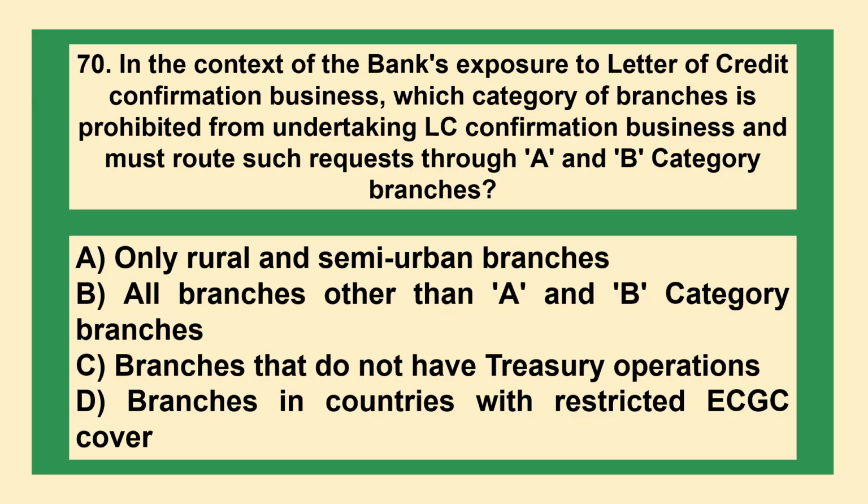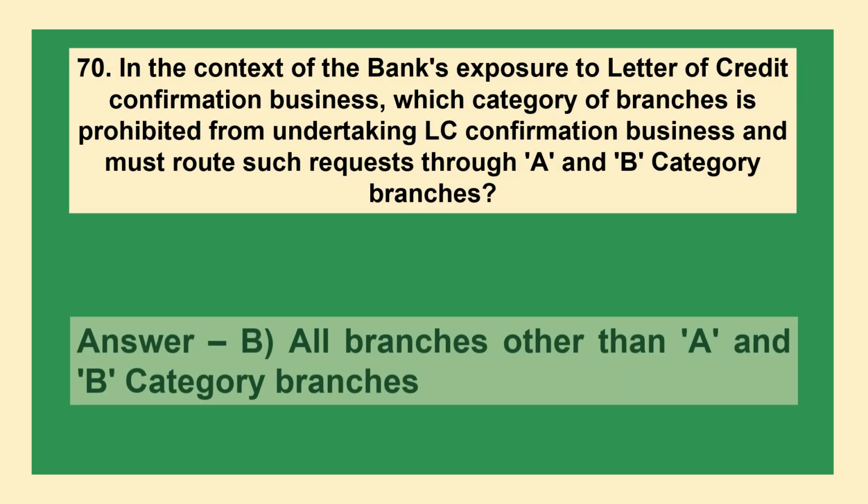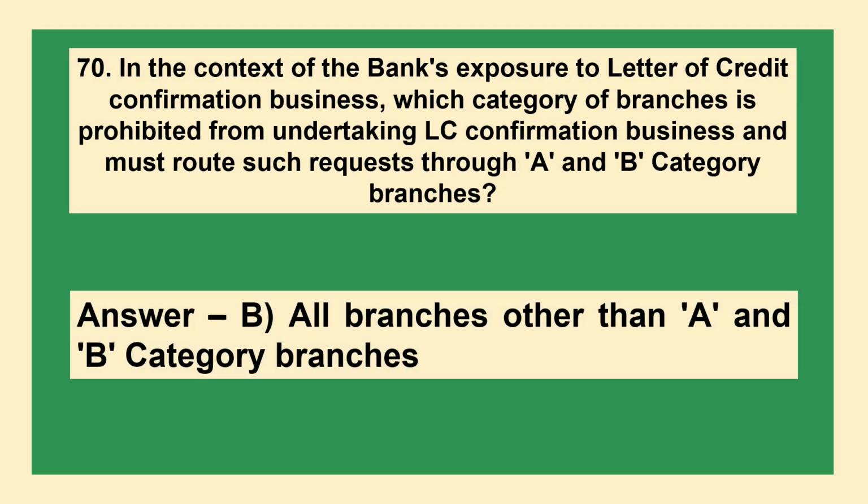In the context of the bank's exposure to a letter of credit on confirmation basis, which category of branches is prohibited from undertaking LC confirmation business and must route such requests through A and B category branches? A, only rural and semi-urban branches. B, all branches other than A and B category branches. C, branches that do not have treasury operations. D, branches in countries with restricted ECGC cover. The answer is option B. All branches other than A and B category branches.